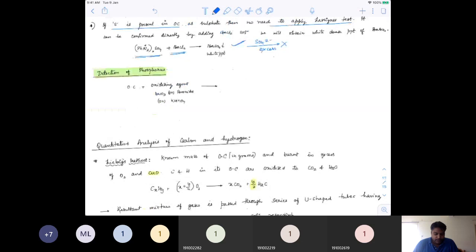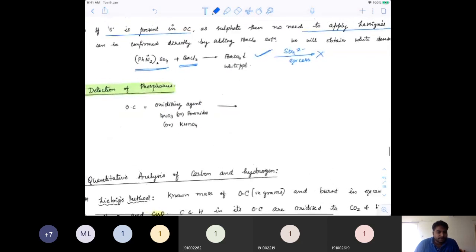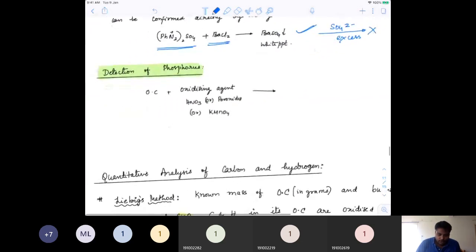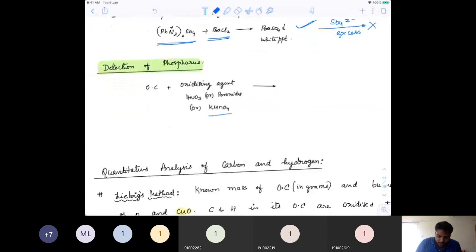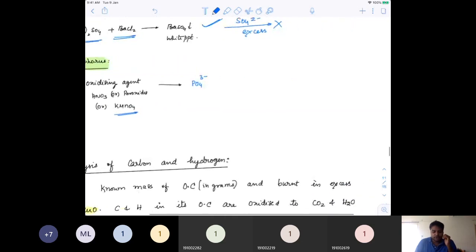When it comes to detection of phosphorus, we add an oxidizing agent like HNO3 or peroxide or KMnO4, so that the Na3P which is present, which is P3 minus, will all convert into PO4 3 minus.